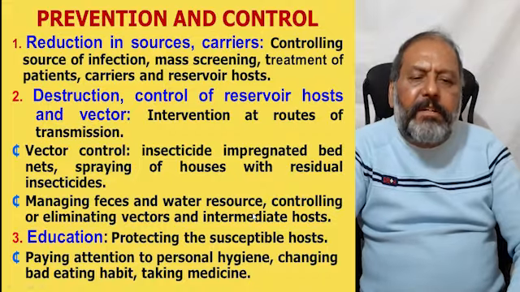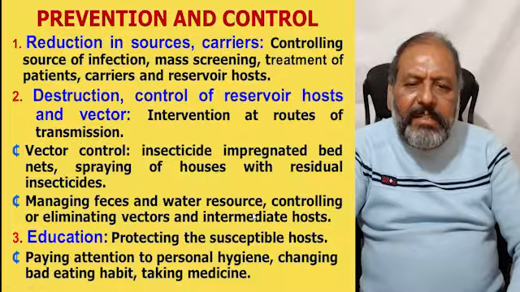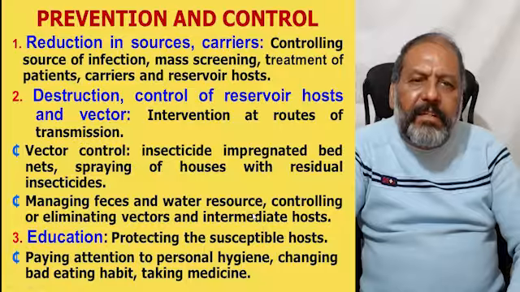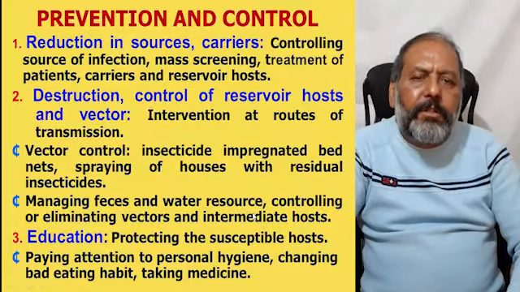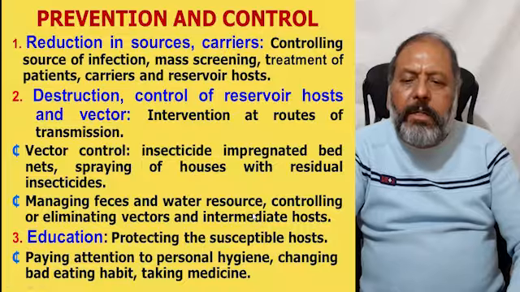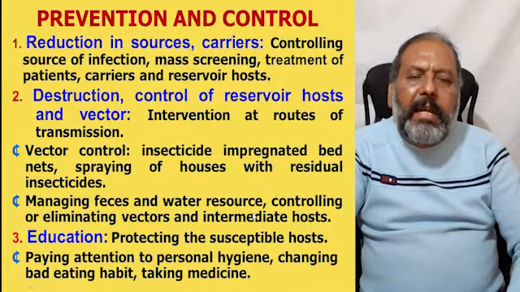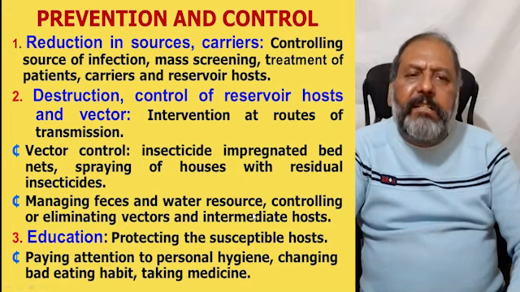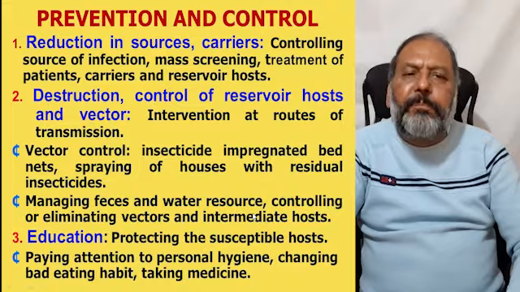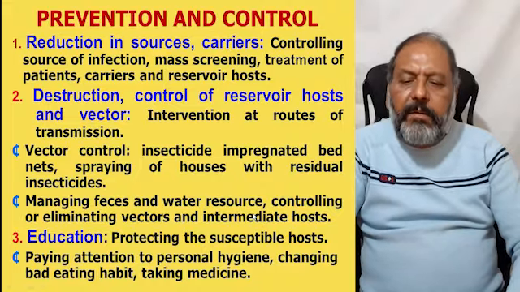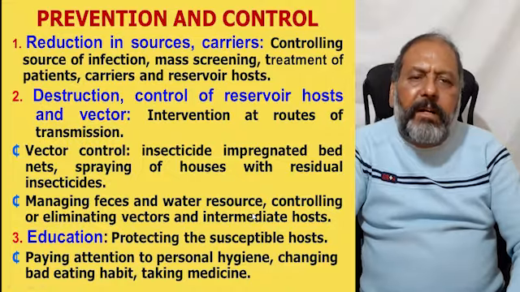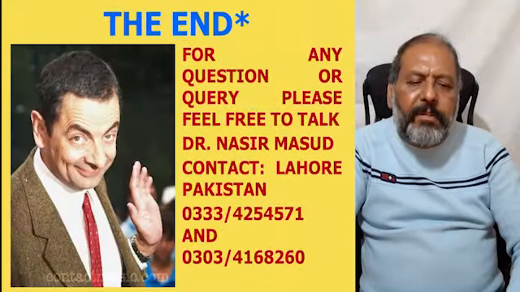insecticide-impregnated bed nets to avoid malaria, spraying of houses with residual insecticide, and managing feces and water sources, so proper clean water, controlling or eliminating water and the intermediate host responsible for transmitting the infection. And the third is education, protecting the susceptible host, paying attention to personal hygiene, changing bad eating habits, and taking medicine at the proper time. That all comes under awareness of parasitic infection.